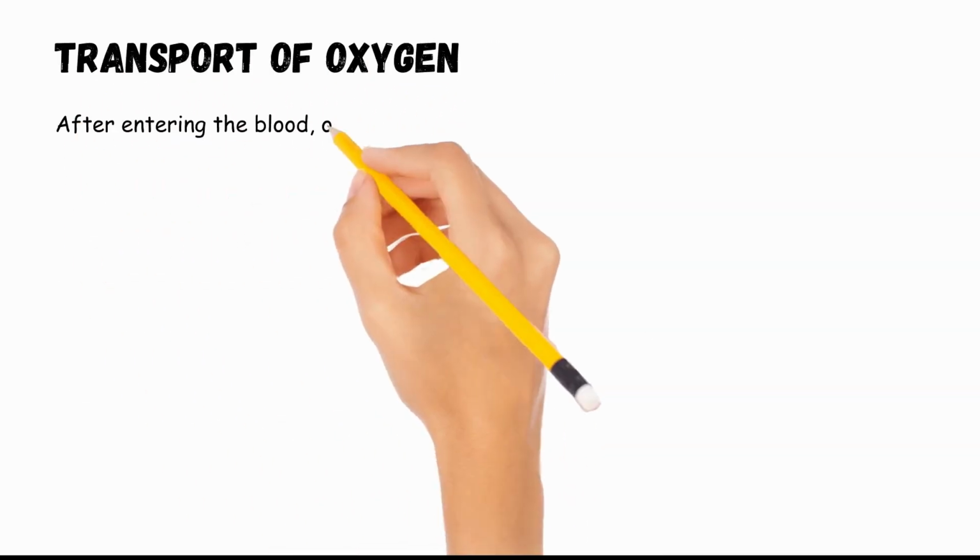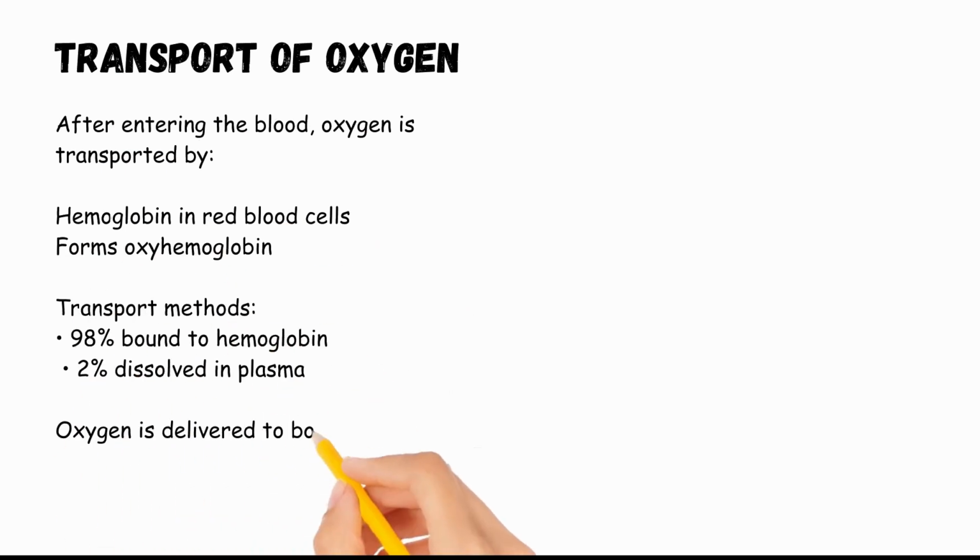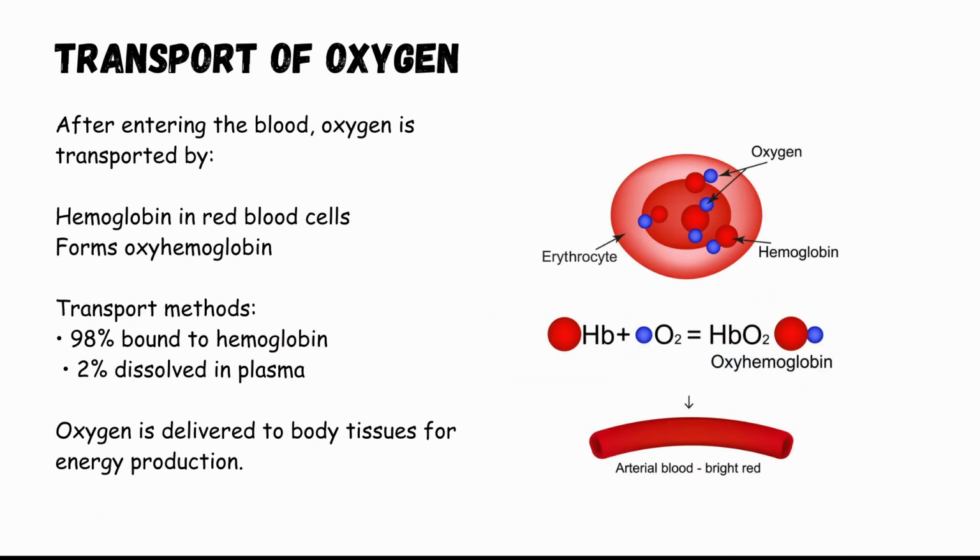Once oxygen enters the bloodstream from the alveoli, it must be transported to body tissues. This is mainly done by red blood cells. Inside red blood cells is a protein called hemoglobin. Hemoglobin binds with oxygen to form oxyhemoglobin. About 98% of oxygen in the blood is transported bound to hemoglobin. The remaining 2% of oxygen dissolves directly in blood plasma. When blood reaches body tissues, oxygen is released from hemoglobin and enters the cells, where it is used to produce